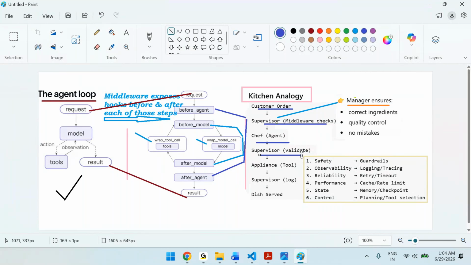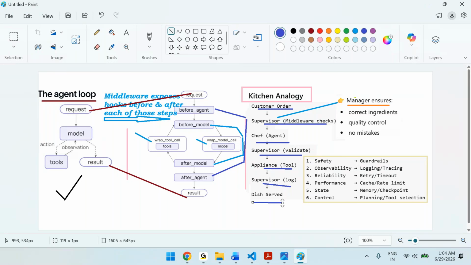Okay, so then what will he validate? He can validate the tools, meaning appliances, and he can take the supervisor's feedback, and so on. So finally, this is served. That's the output. So in simple words, your restaurant supervisor is nothing but a middleware.